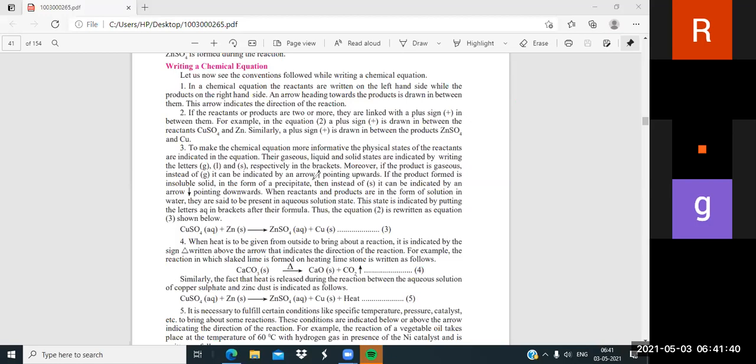Now here, this arrow is pointing upwards. What is it showing? Gas is released. Gas is released. And when the arrow is like this, downward, it shows that the solution is not totally soluble. It is an insoluble solid. Getting it? This is downward and this is upward. The upward arrow shows a gaseous substance, whatever was liberated or released from that reaction into the air. And the downward arrow shows its precipitation. Precipitation means what?